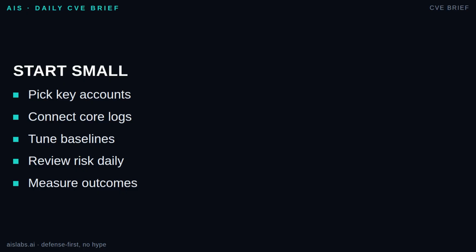Build a small set of responses. Investigate, step-up authentication, session kill, temporary lock, and manager verification. For skills, analysts should learn identity logs, normal business workflows, basic statistics, and case timeline writing. Review top risk users daily at first. Track false positives, confirmed incidents, response time, and which signals actually helped.